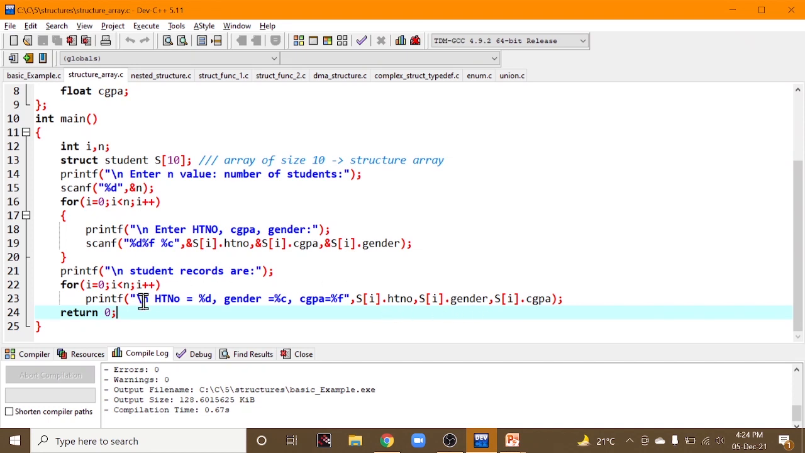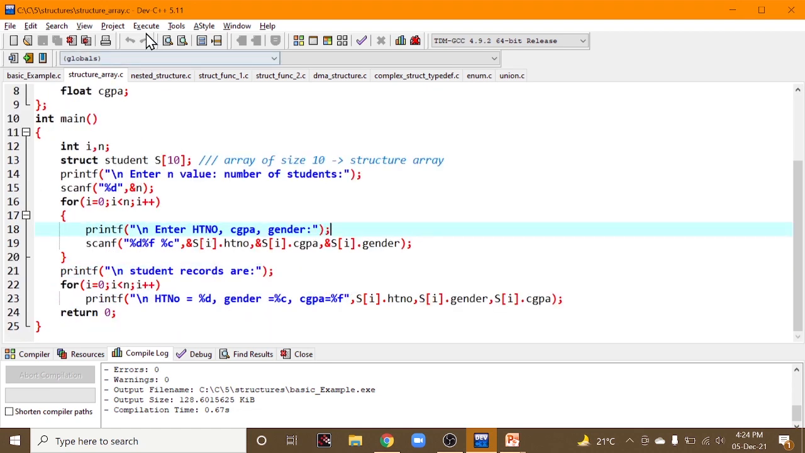So how are you accessing? Using a for loop. Why are you using a for loop? Because you have a structure array. If you have an array, you cannot print all values at a single time, right? So that's why we are using a for loop. For the 0th index, print the hall ticket number, gender and CGPA. For index 1, printing the hall ticket number, gender and CGPA. And similarly up to n number of records, we are printing the hall ticket number, gender and CGPA.